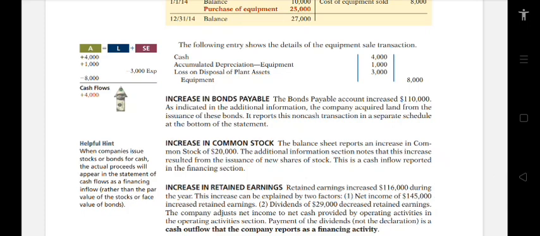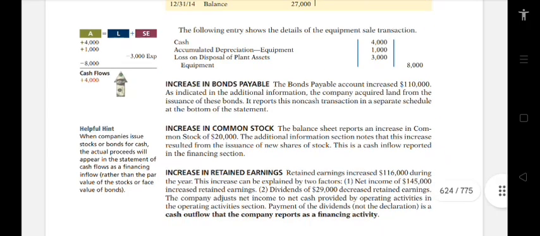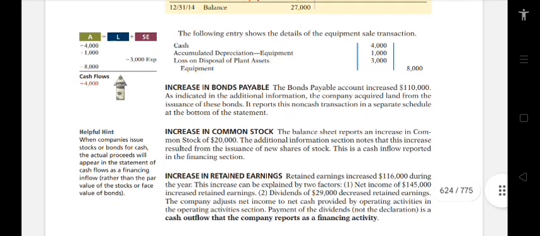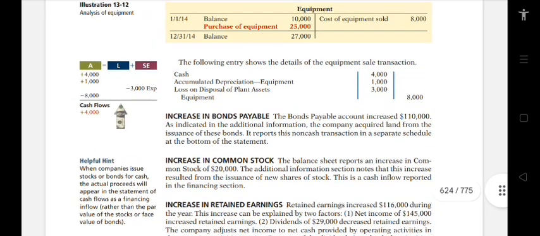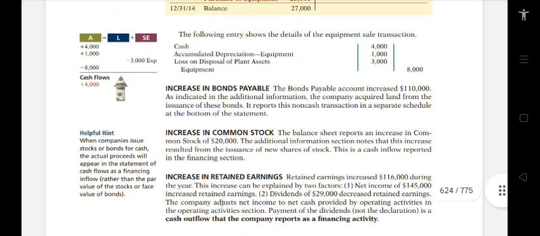The following entry shows the details of the equipment sale transaction. For the debit, cash 4,000, accumulated depreciation, equipment here, 1,000, loss on disposal of plant assets 3,000. And then the credit is overall 8,000. So 4,000 plus 1,000 plus 3,000 is equal to 8,000. Here is the A equals L plus SE. That's why they get the credit of 8,000.